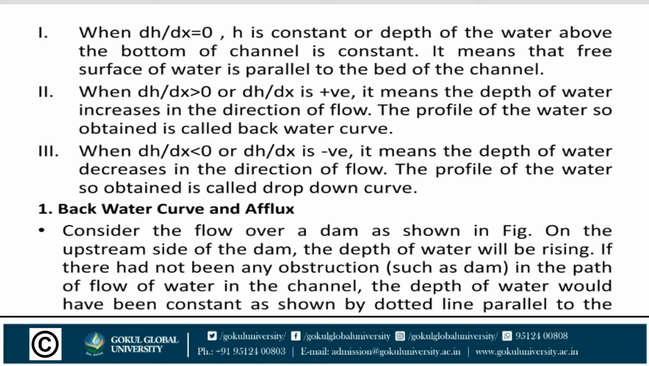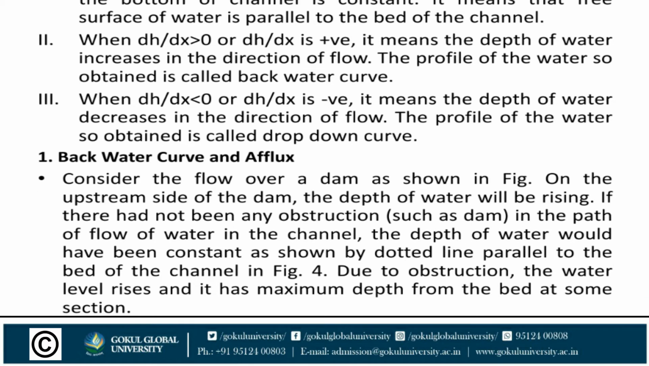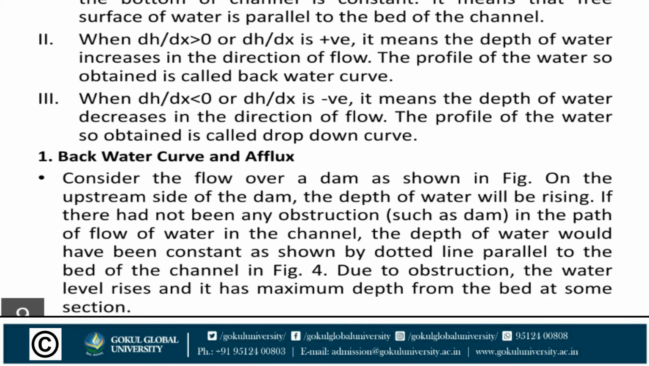The profile of the water so obtained is called a backwater curve. The third condition is when dh upon dx is less than 0, or negative. It means the depth of water decreases in the direction of flow, and the profile of water so obtained is called a drop-down curve.